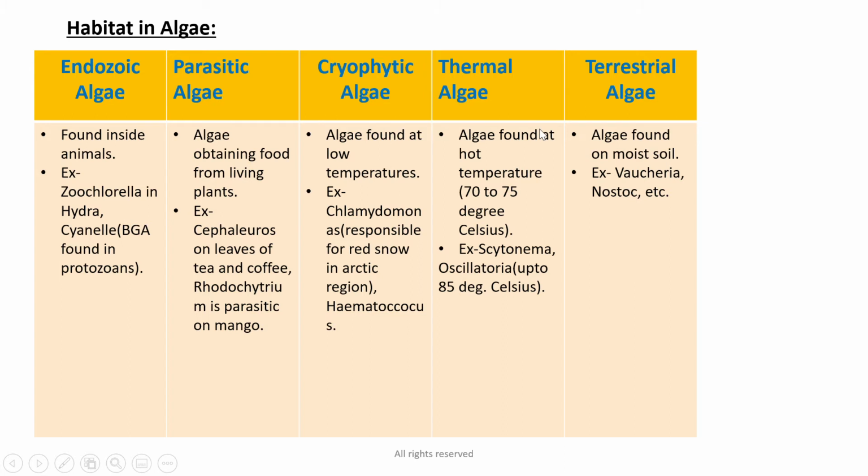Thermal algae are found at hot temperatures between 70 to 75 degrees Celsius. Scytonema is found there, and Oscillatoria can be found up to 85 degrees Celsius. So algae found at hot temperatures are known as thermal algae. The terrestrial algae are the algae found in moist soil. For example, Vaucheria and Nostoc. So this is all about habitat in algae.